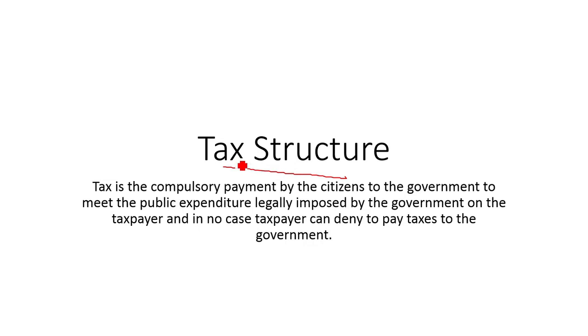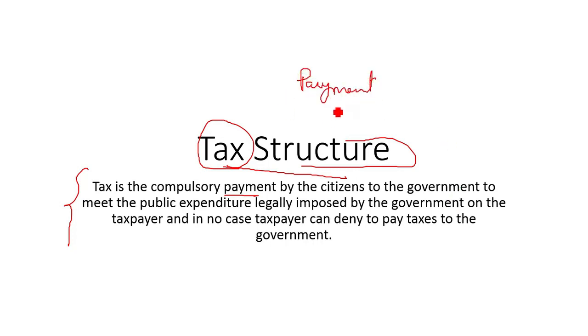So to study this particular topic, first we have to see the definition of tax and then we will study the structure which is followed in India. So going to the definition of tax, it is in this manner. Tax is the compulsory payment. It's a payment by the citizens to the government to meet the public expenditure, legally imposed by the government on the taxpayer.